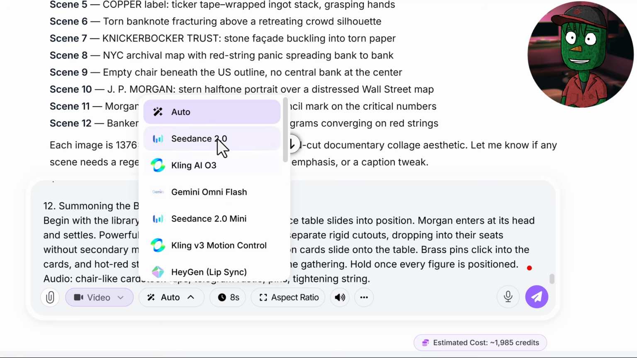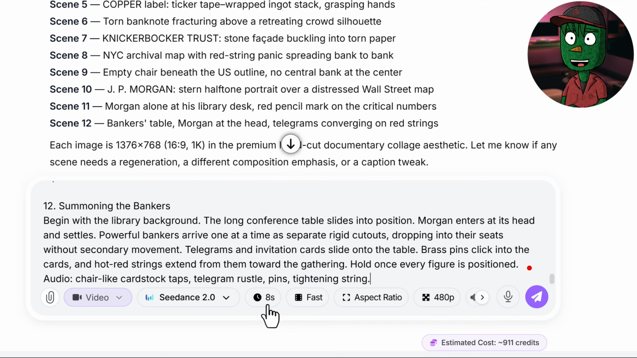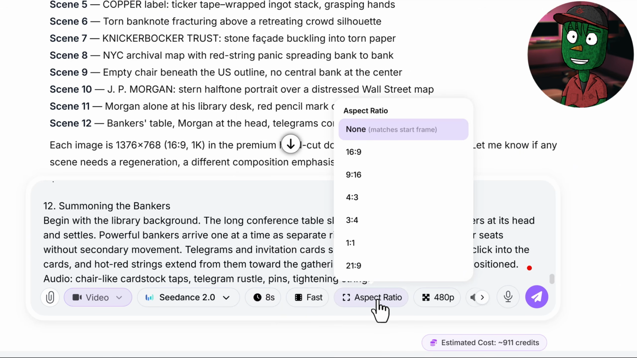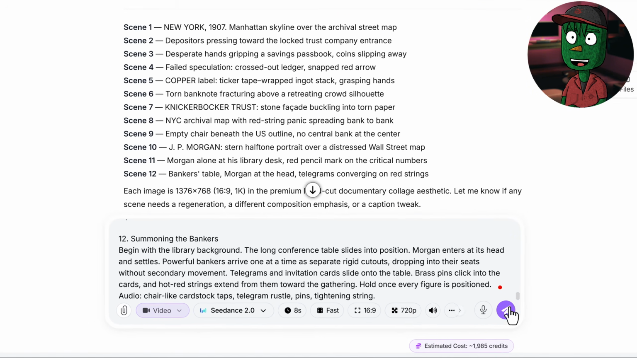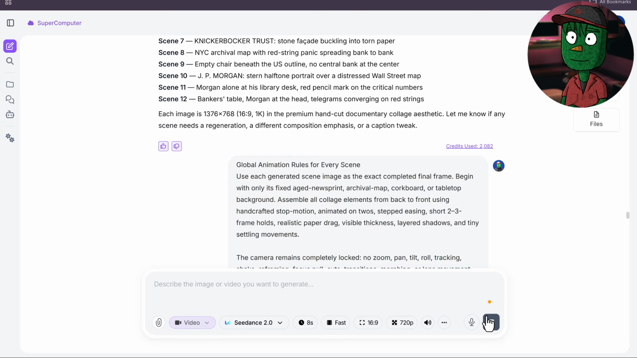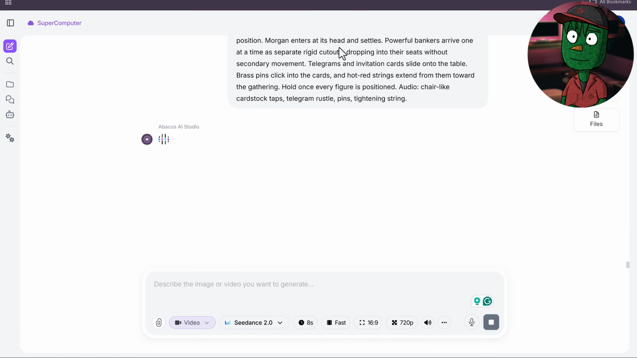The next thing is to select the duration. For videos like this, you need to leave it at 8 seconds to get the best result. For the aspect ratio, you need to leave it at 16:9 and then change your resolution to 720p to get the best quality. Once you're done with all this, you can now click on the Generate button here.